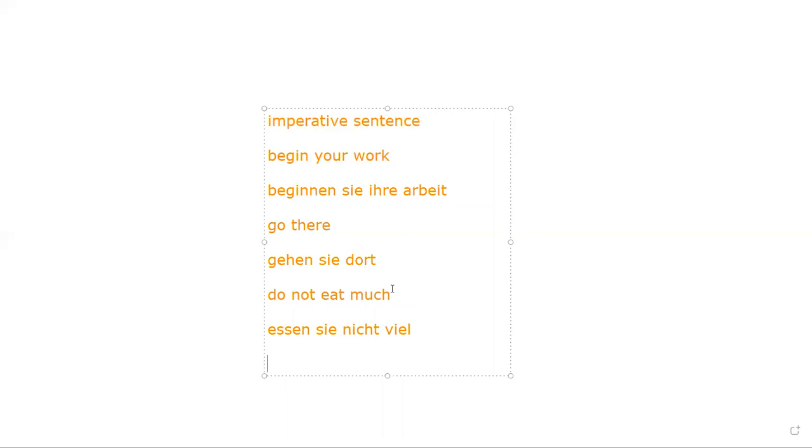If I will speak German, I will say, Sprechen Sie Deutsch. Is it clear to you, my team?